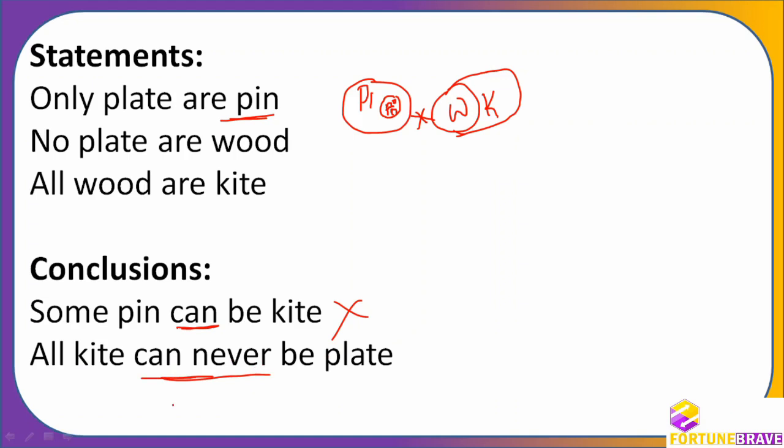Now this possibility is different. When they come with can never be plate, can it be plate anytime? We'll try to understand. I'm going to change the color so that we'll understand it properly. Can it be plate at any point of time? Any possibility? So can I draw like this? Not inside pin. Pin we cannot put anywhere because that is wrong. I'll put except pin. Kite, can I draw like this?